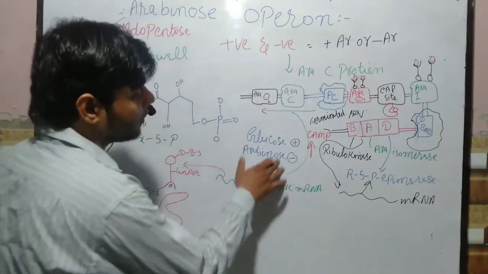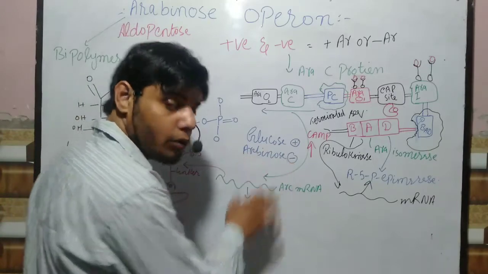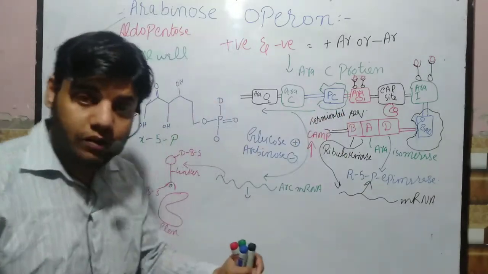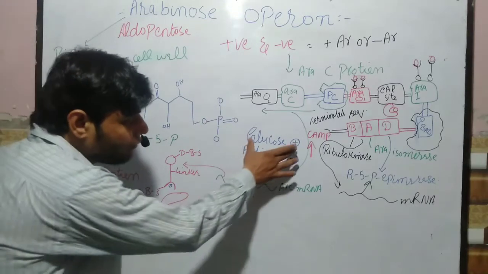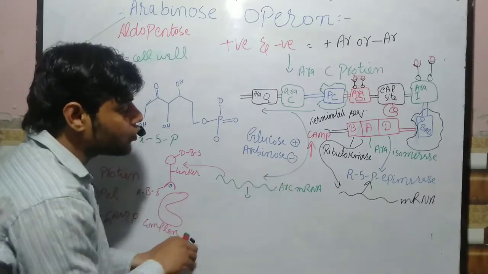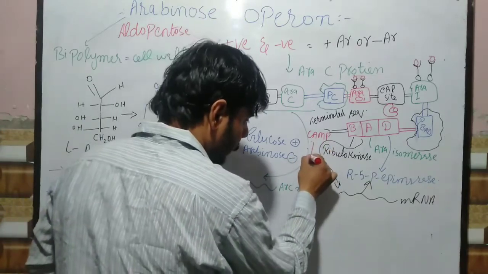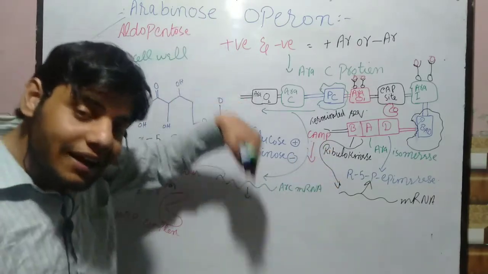Now how does glucose presence and arabinose absence cause the switching off of this ara operon? Remember guys, if we have glucose and arabinose is not present, the cAMP concentration decreases.